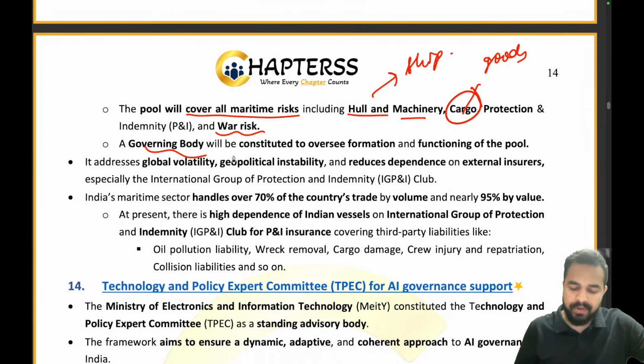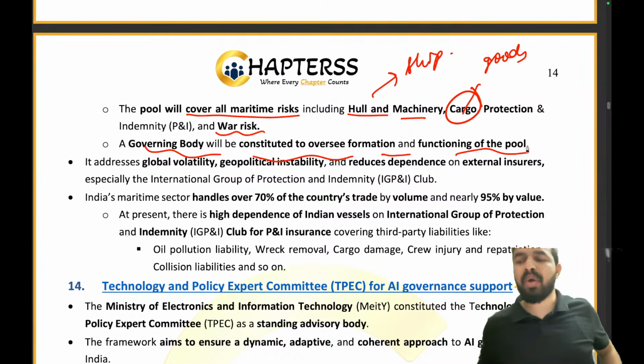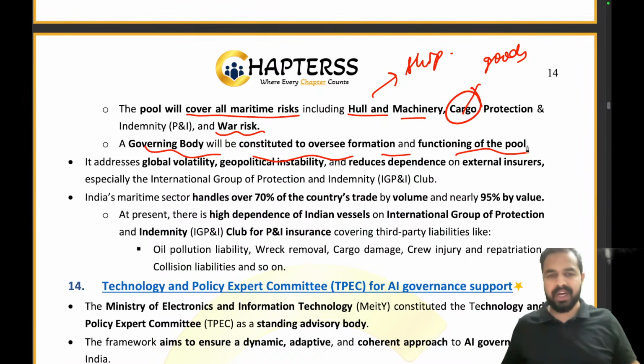A governing body will be constituted to oversee formation and the functioning of the pool. So for the better functioning of the pool, we will be having the global governing body as well. Clear to everyone? Are you guys getting the point? Please tell me in the chat box.